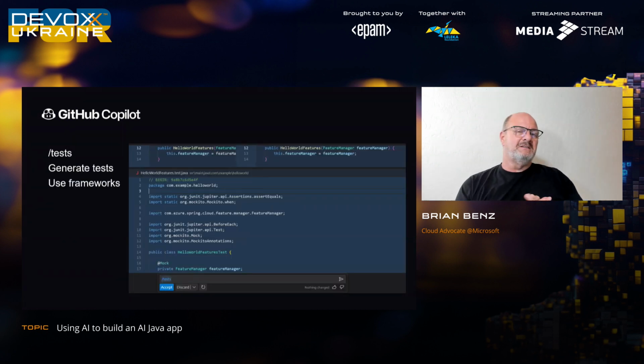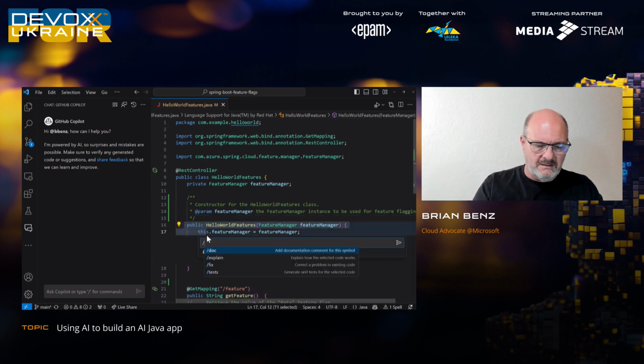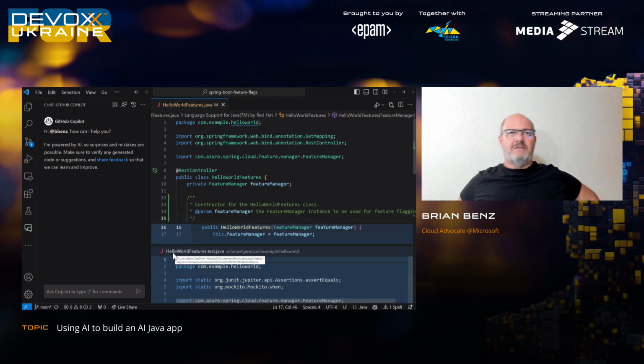So the other thing, and this is pretty cool, although I'd say, based on my 3 hours of experience working with it, this is the least useful part of the commands, specifically for Java. You can just type, here, if I just select this again, /tests. Takes a second. It actually generates some code for a test.